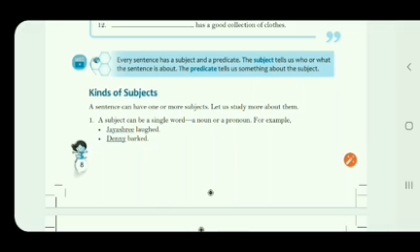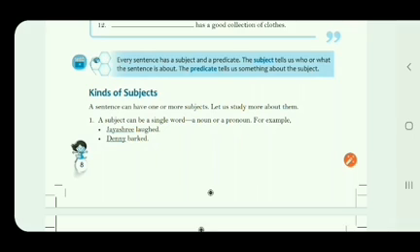What is that? Every sentence has two very important parts. A sentence contains two parts. And what are those two parts? They are subject and predicate. The subject tells us who or what the sentence is about.